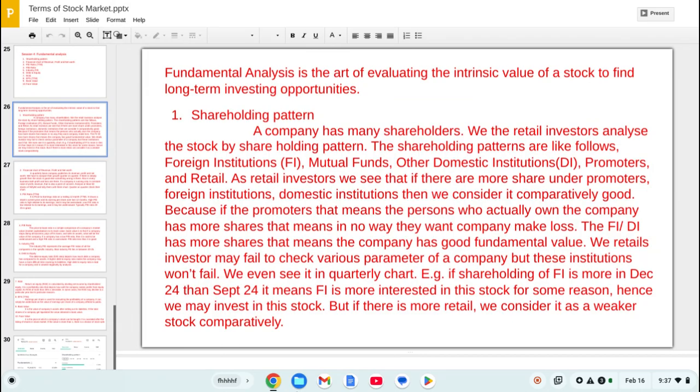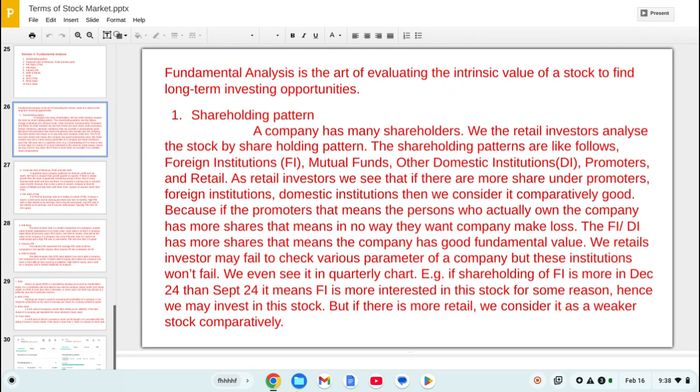So all the shares, the 100% shares, are divided among this shareholding pattern, among these shareholders, among these persons or institutions. So from this shareholding pattern, we can calculate whether the stock is good or not. Okay, so mainly if we are doing a fundamental analysis of a stock, you can see that promoters hold this much percent, foreign institutions, retail, mutual funds, or domestic institutions, this much percentage they are holding of the shares of a company.